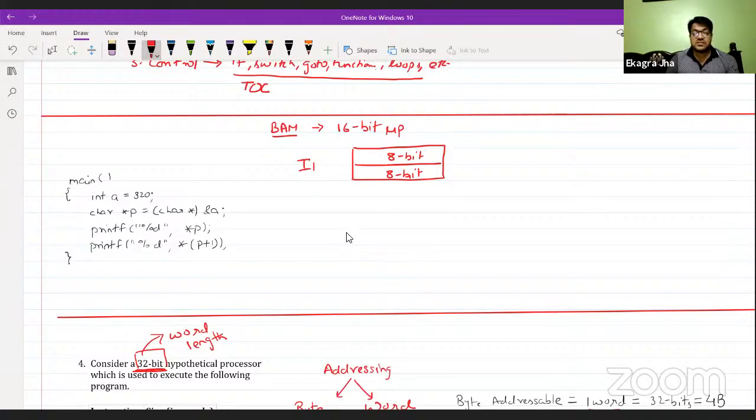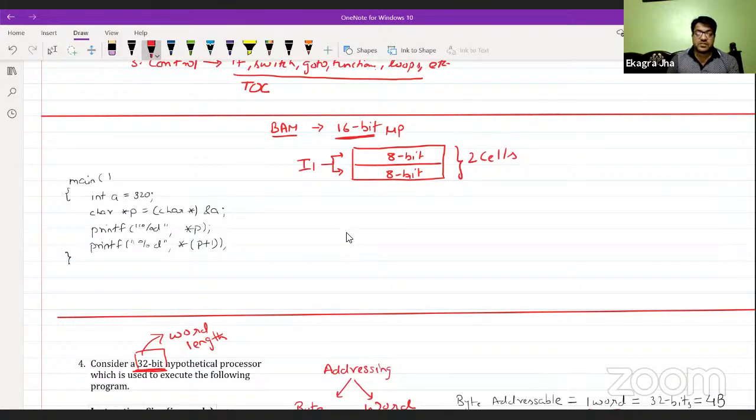So because of the word length of the processor, I1 is going to acquire two cells, which is equivalent to 16 bits, the word length of the processor. Because of the processor configuration, the number of cells transferred is going to increase.